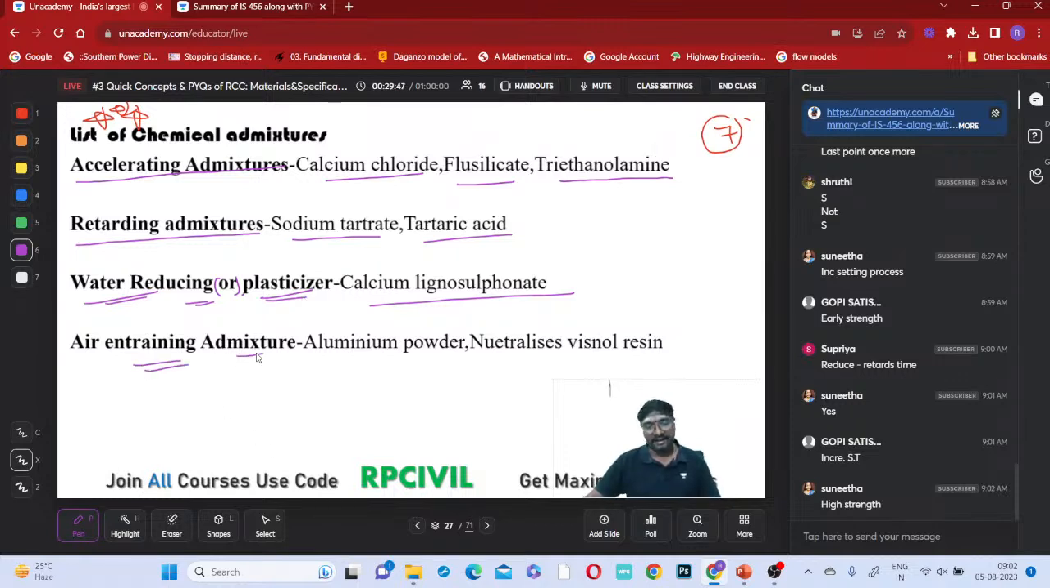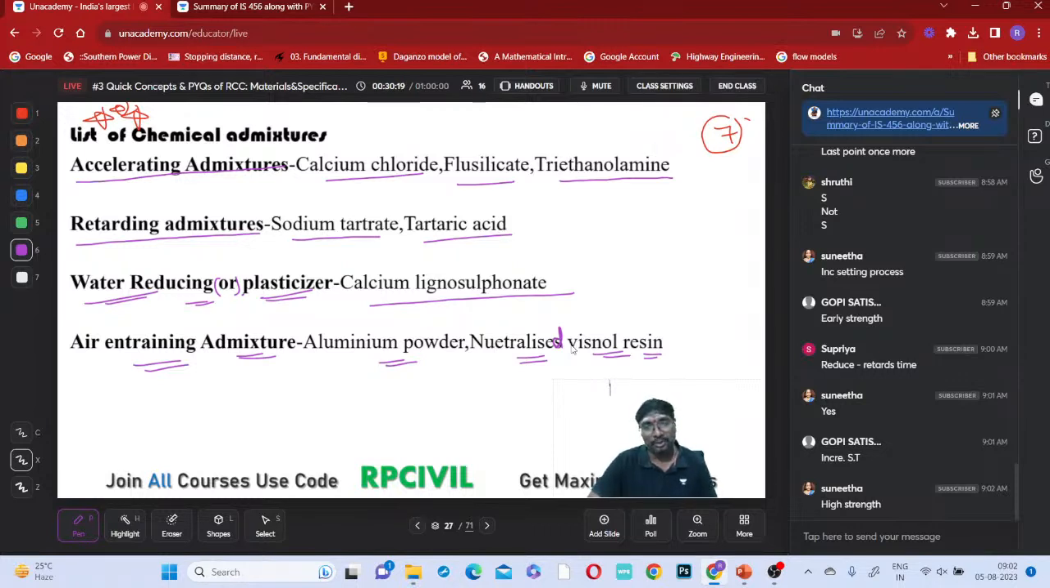Especially for high strength concrete, water reducing admixtures or plasticizers should be used. Air entraining admixtures, what is that? Aluminium powder, neutralized vinyl resin, right? Why should it be neutralized? Because it should not have any chemical reactive properties, so that whenever it is mixed, it will not react with any chemicals and is not causing any harm, right? Like that, air entraining admixtures.